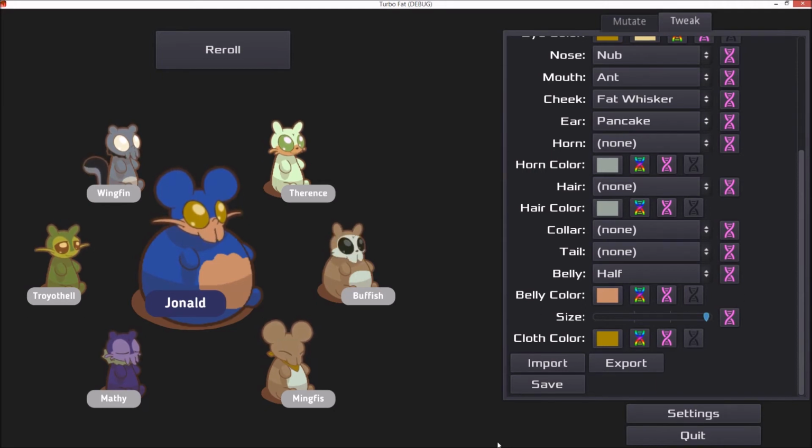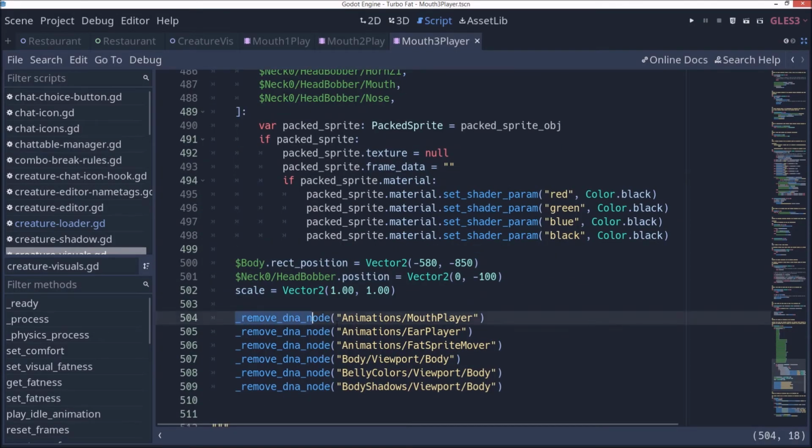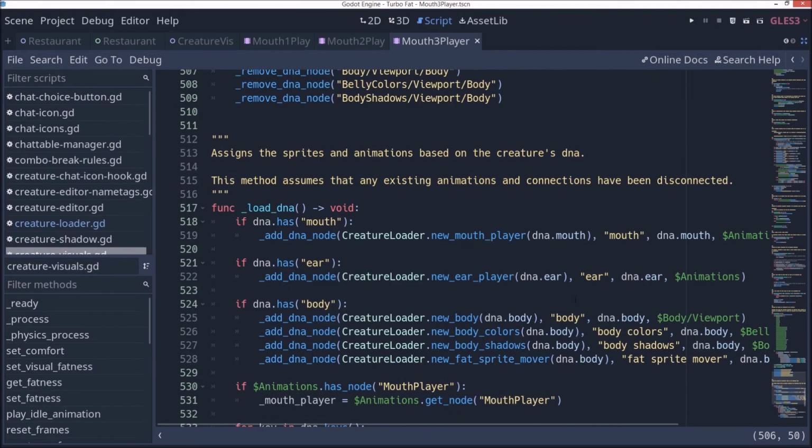But now that they had to change, I needed to come up with a way to load them dynamically. So when the creature's DNA is loaded, it now removes all of those animation players, like the mouth player, ear player, and the animation player used as they gain weight. So it removes all those nodes and loads a new set of animation players based on the creature's DNA. And that's all done at runtime, and those scenes are instanced from their own scene files.